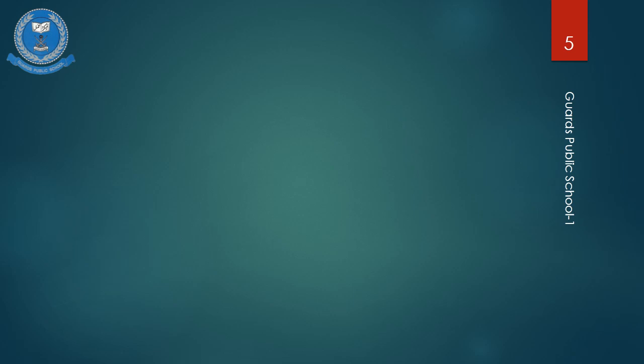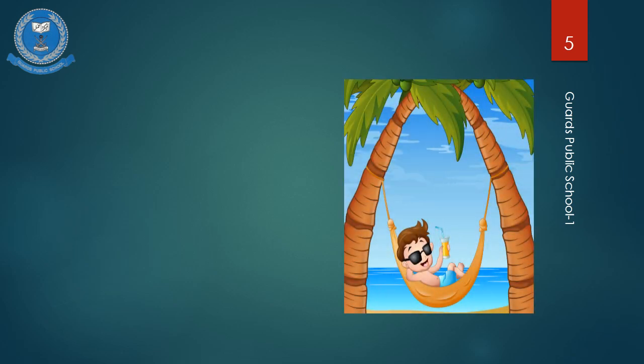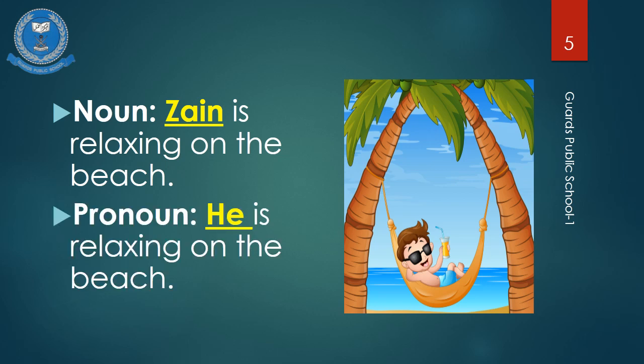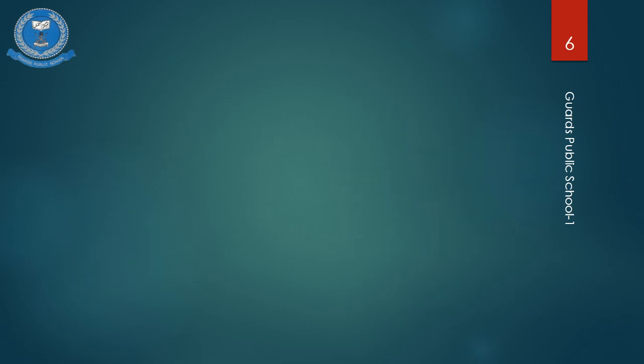Let's see another example. You can see the picture of a boy relaxing on the beach. If we use a noun in the sentence, we will say Zan is relaxing on the beach. But in the pronoun sentence, in place of Zan, we will use he. We will say he is relaxing on the beach. Now we have done two examples of person.